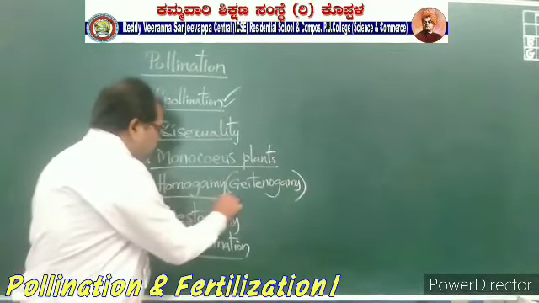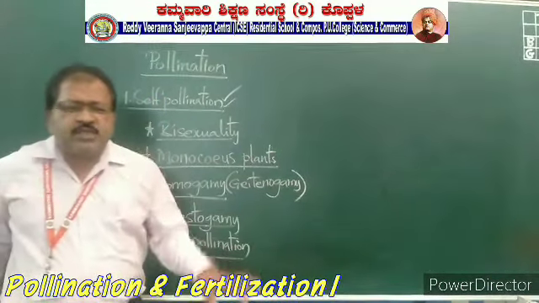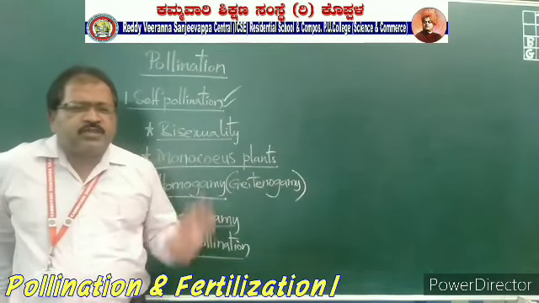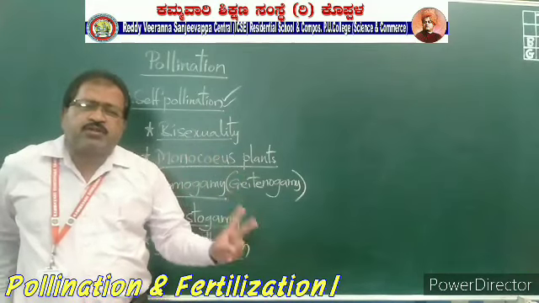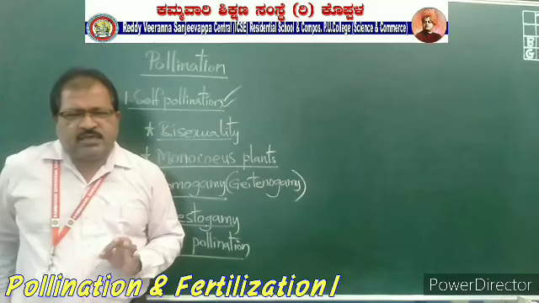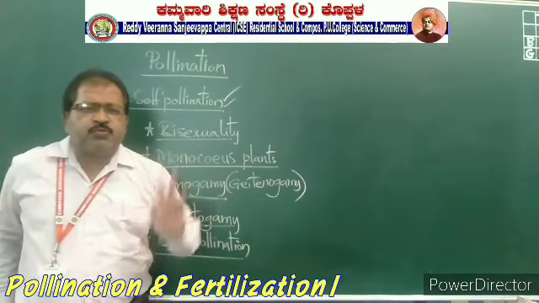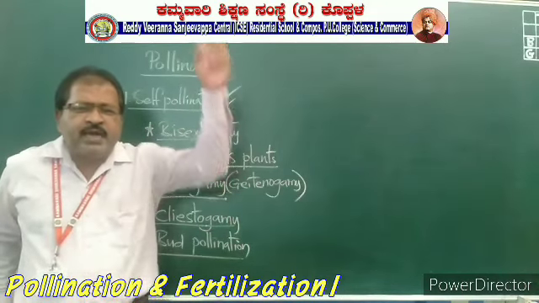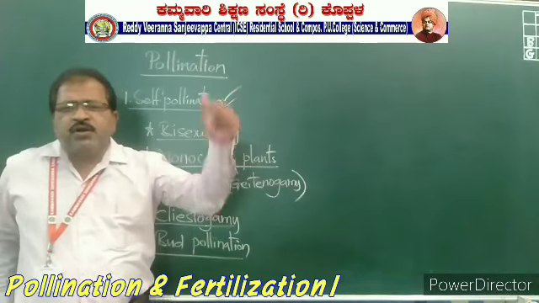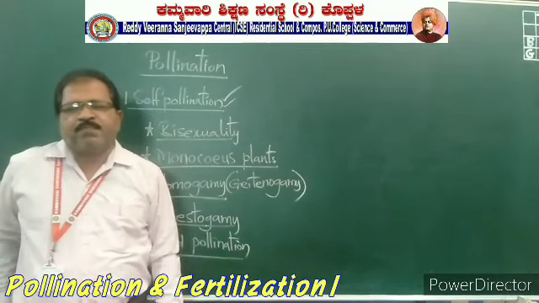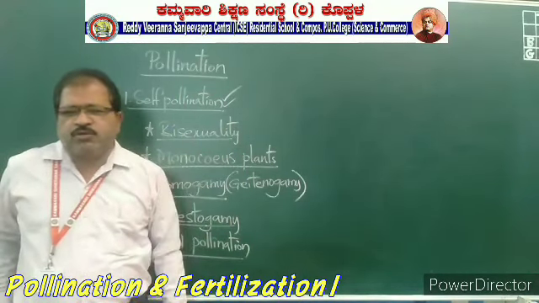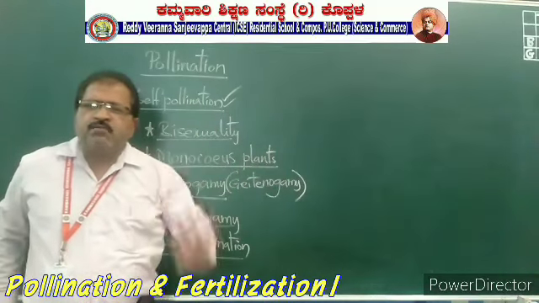In this condition, whether the flower is a bisexual flower or a unisexual flower: bisexual flower means compulsorily both the sexual parts should mature simultaneously, and unisexual flowers means both the flowers should be present in the same plant and mature simultaneously, means mature at the same time. Then only homogamy, zetnogamy is possible. That means self-pollination will be possible.